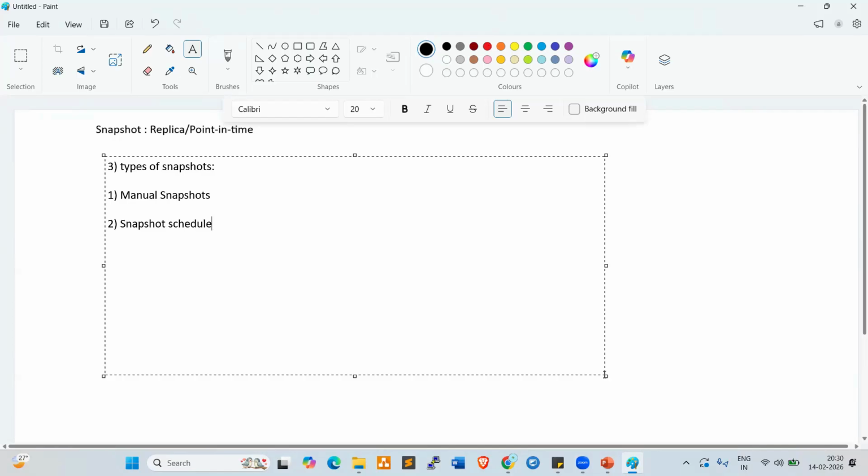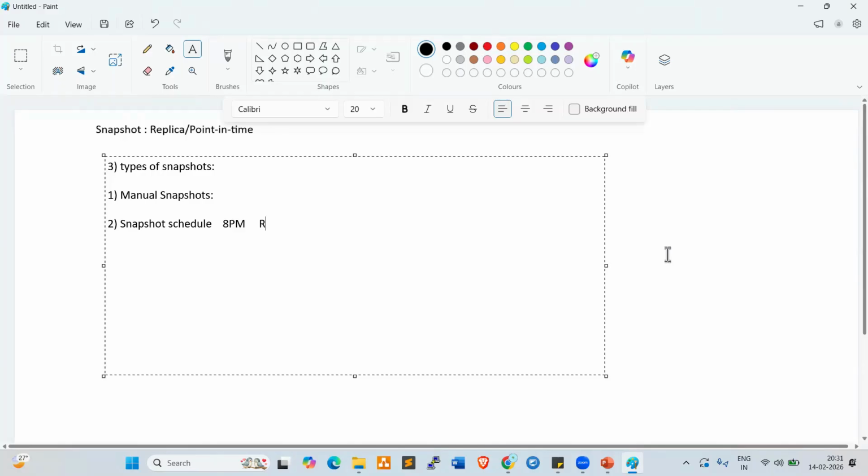Manually we can create snapshots whenever needed. But the snapshot schedule is very, very important. Every day, at whatever time you want, early morning or end of the day after business hours, we can schedule it, so the snapshot happens daily. Normally, how do we configure this? Daily at 8 p.m., we can schedule the snapshot.